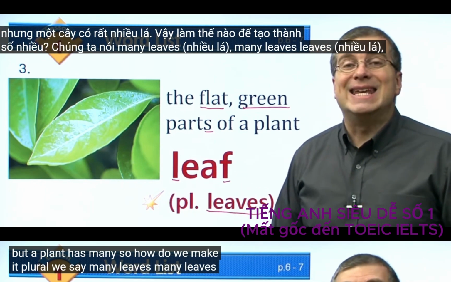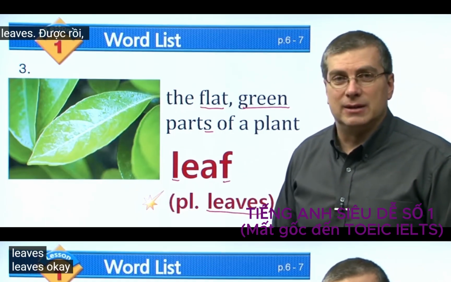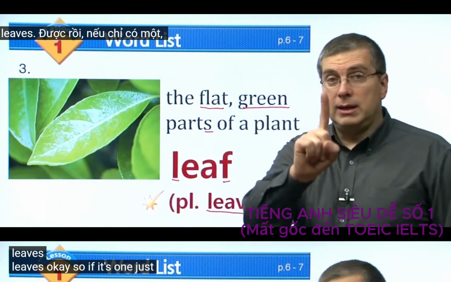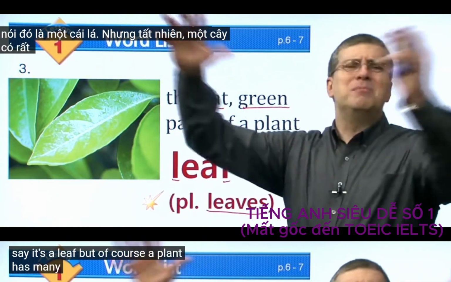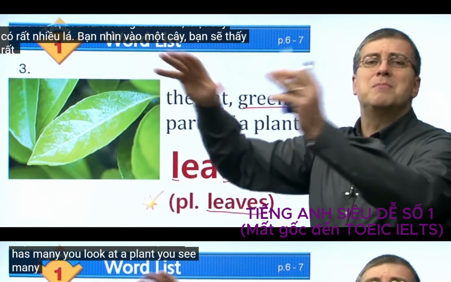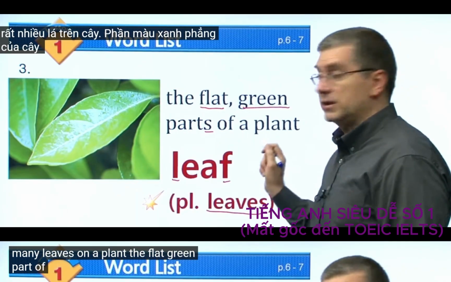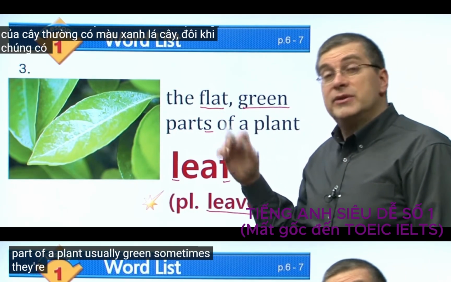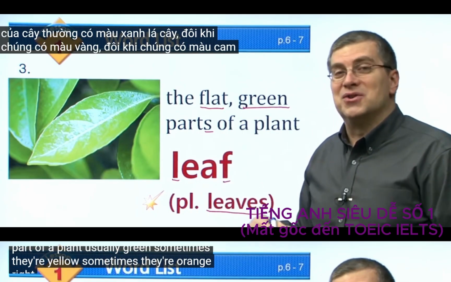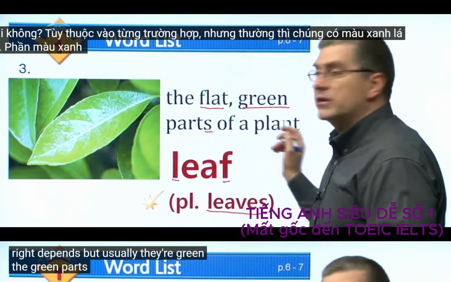Many leaves. So if it's just one, we say it's a leaf. But of course, a plant has many. You look at a plant, you see many leaves on a plant. The flat green part of a plant. Usually green. Sometimes they're yellow, sometimes they're orange, right? Depends. But usually they're green. The green parts of a plant.